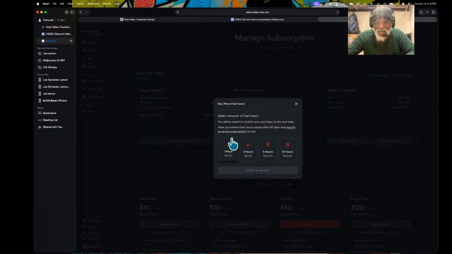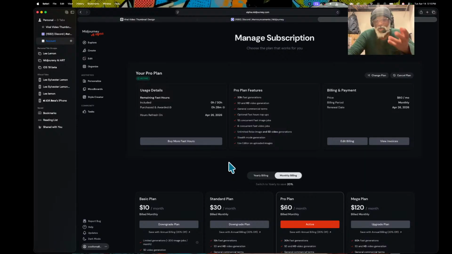The price of fast hours is like 5 hours for 8 dollars, and this is 5 hours of fast time, 1 hour. So mine is almost trying to come up. Whenever I get more money, I will buy the fast hours. But this is why my fast hours are very low.